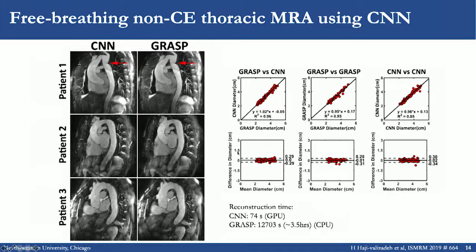We can see here some of these results. This was an abstract at the ISMRM, and I couldn't find the following publication, but hopefully it will be coming soon. You can see the very nice results of the CNN reconstruction in comparison with GRASP, not only in terms of the image quality, but also in terms of the quantification of the diameters of the different vessels. Importantly, this reconstruction took about 75 seconds on a GPU, in comparison to 3.5 hours for the GRASP reconstruction on a CPU. So this is basically one of the big advantages that we have with deep learning-based reconstruction.